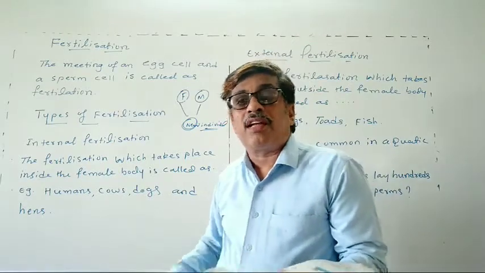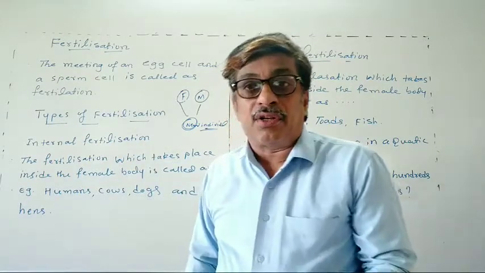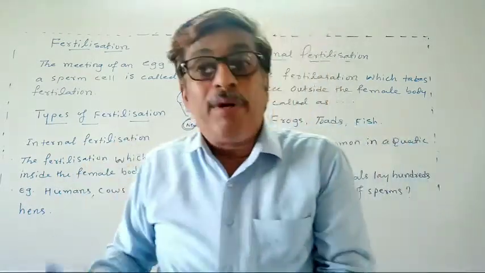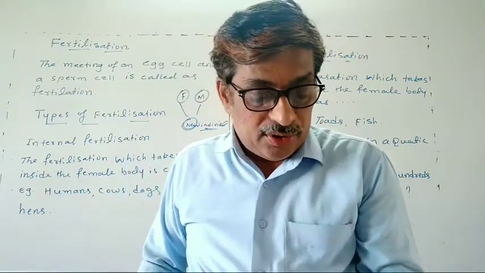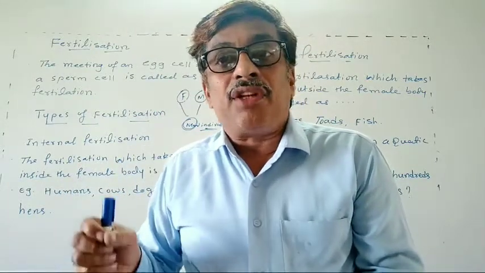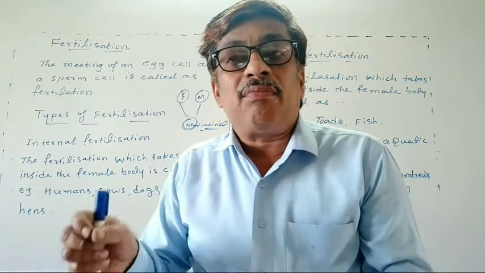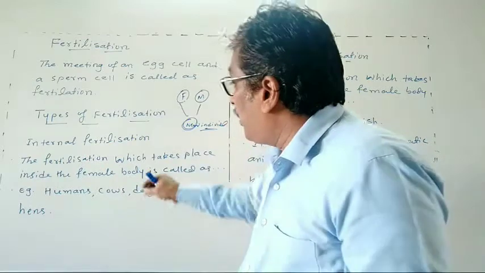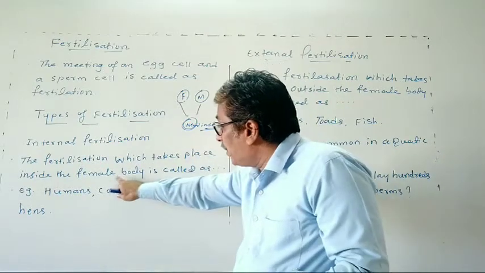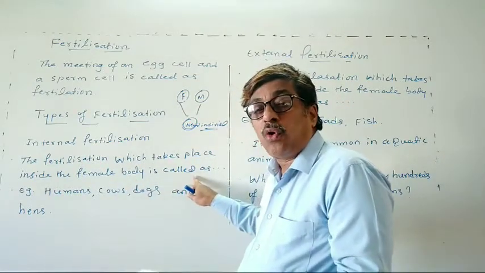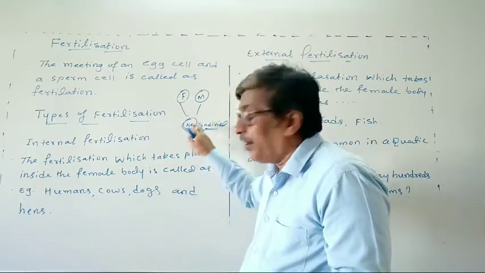First of all, we will see internal fertilization. So dear students, what do you mean by internal fertilization? See, fertilization which takes place inside the female body. The fertilization which takes place inside the female body is called internal fertilization.